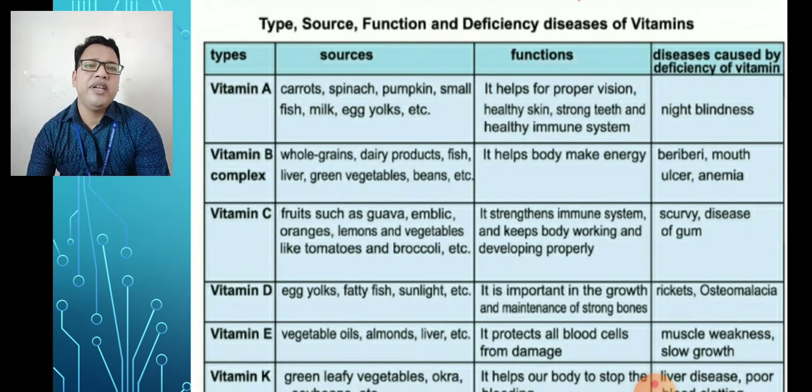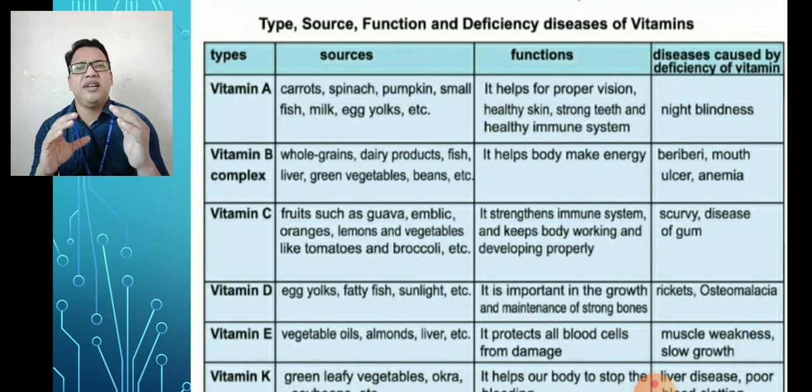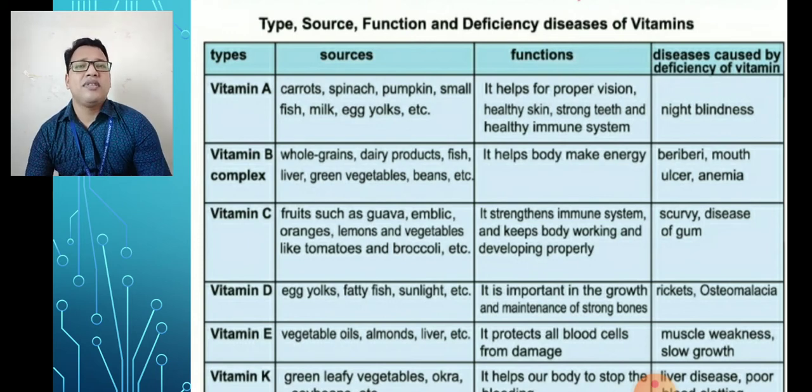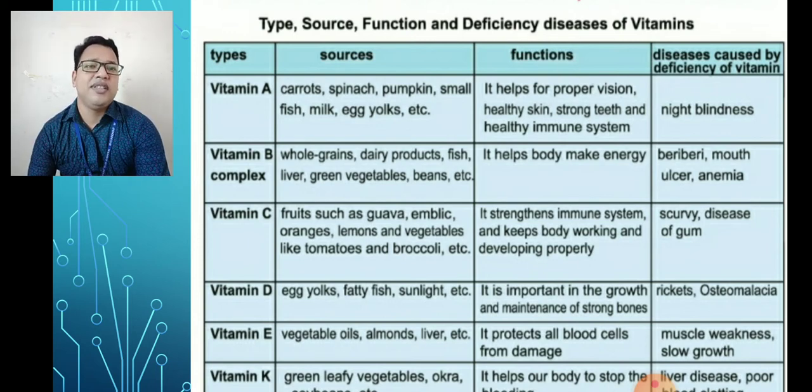Then vitamin D. The sources are egg yolks, fatty fish, sunlight, etc. And it is important in the growth and maintenance of strong bones. This is the function of vitamin D. The diseases are rickets and osteomalacia. Rickets means the bones are not in their proper shape. Sometimes they are curved bones. And osteomalacia is one kind of disease where the bones may decay. That is called osteomalacia.